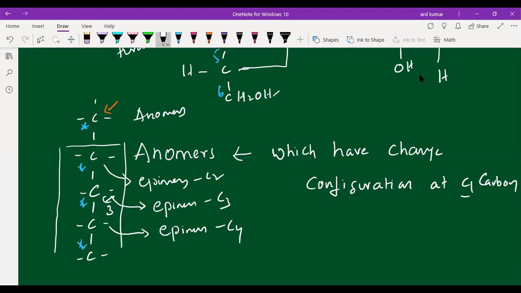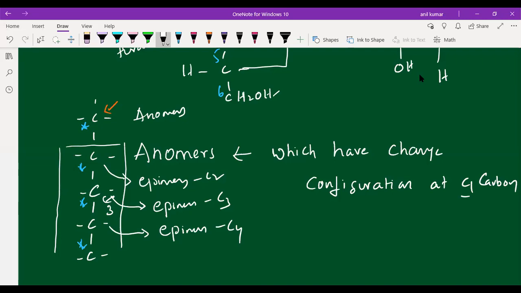Students have to understand that we say C1 anomers because the configuration has changed at the first carbon. C1 anomers and anomers give the same meaning, students. Don't get confused. In some textbooks they give C1 anomers, and in other textbooks they give only anomers. Both mean the configuration is changed at the first carbon.